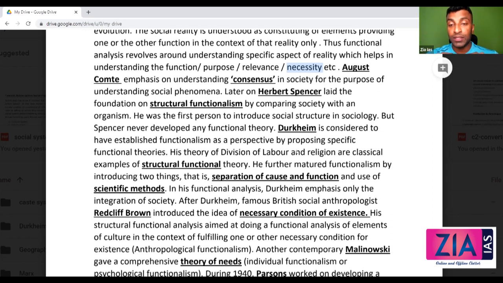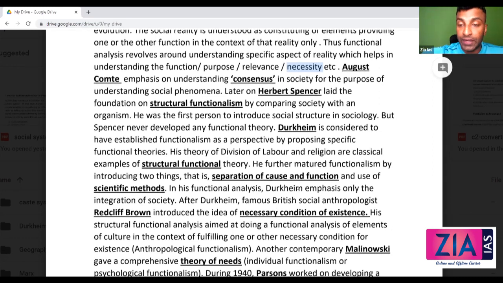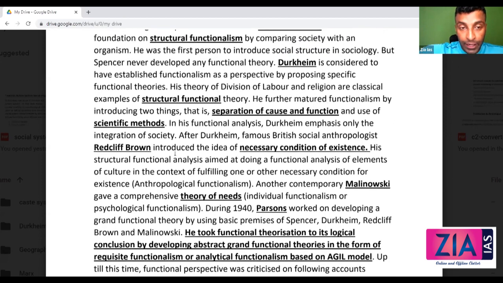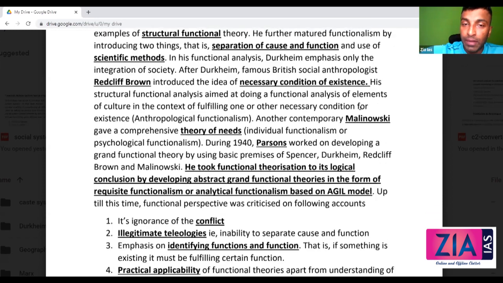After Durkheim, the famous British social anthropologist Radcliffe-Brown introduced the idea of necessary conditions of existence. His structural functional analysis aimed at doing a functional analysis of elements of culture in the context of fulfilling one or the other necessary condition for existence. That's anthropological functionalism. Another contemporary, Malinowski, gave a comprehensive theory of needs, individual functionalism, or psychological functionalism.